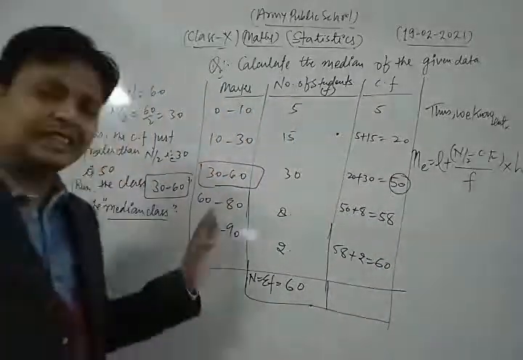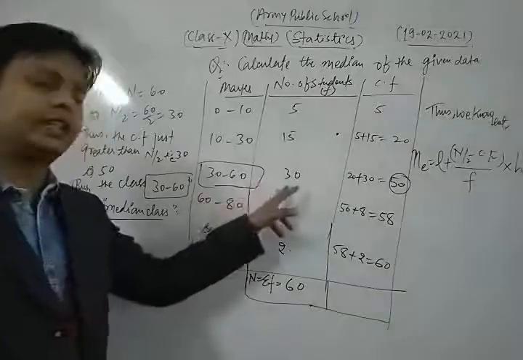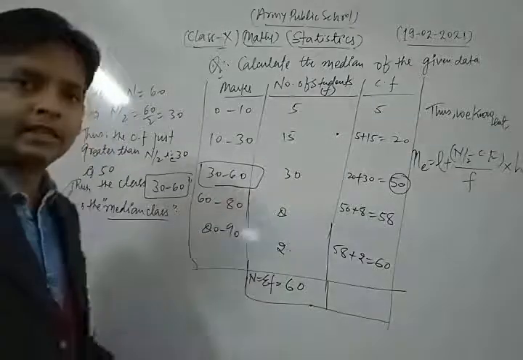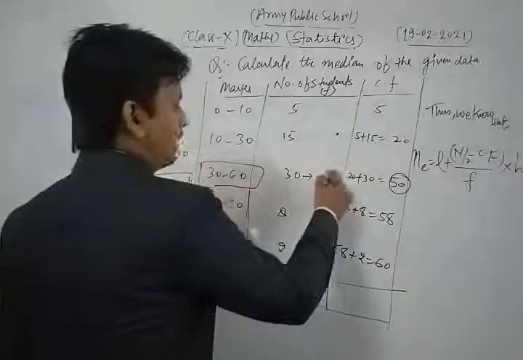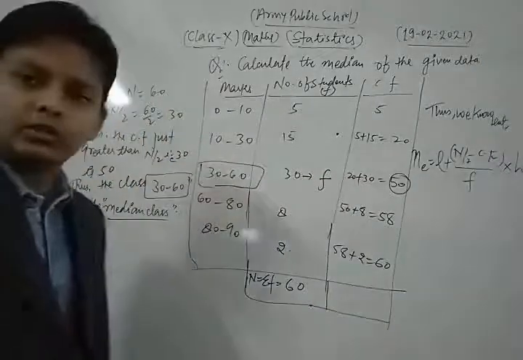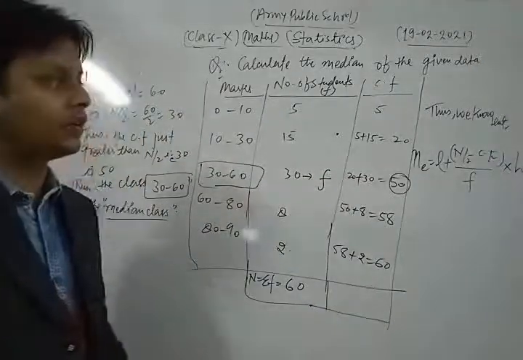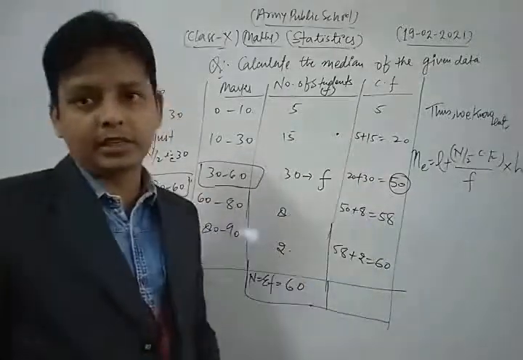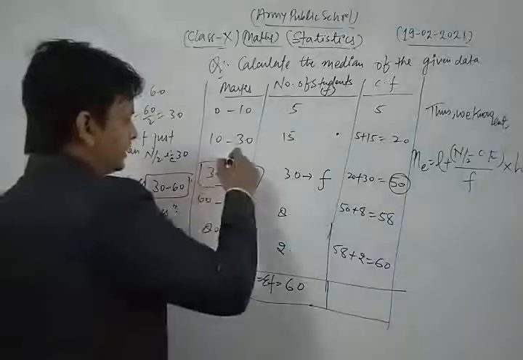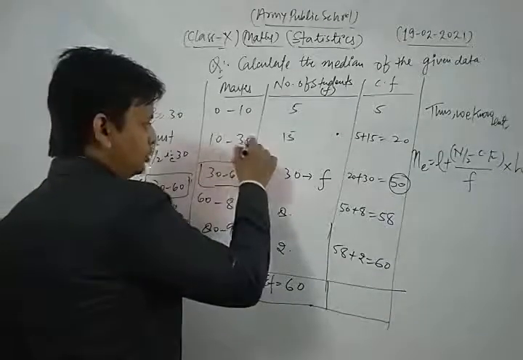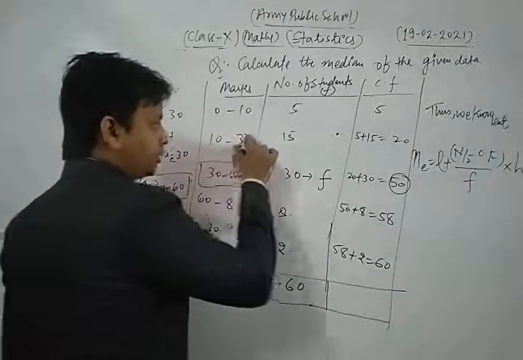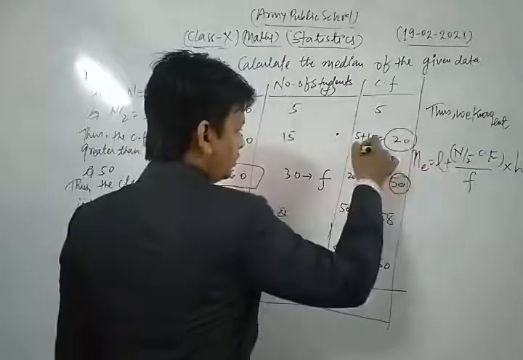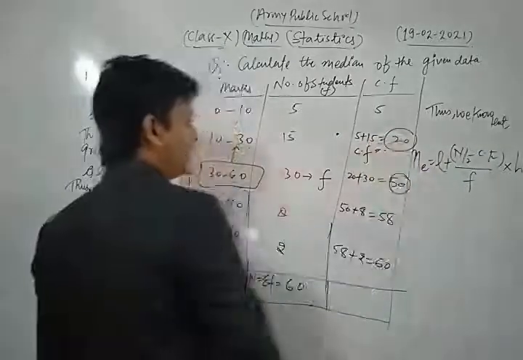Here 30 is the frequency of the median class, that is f. Cf is the cumulative frequency just preceding the median class. The class just preceding is 10 to 30, and its cumulative frequency is 20.